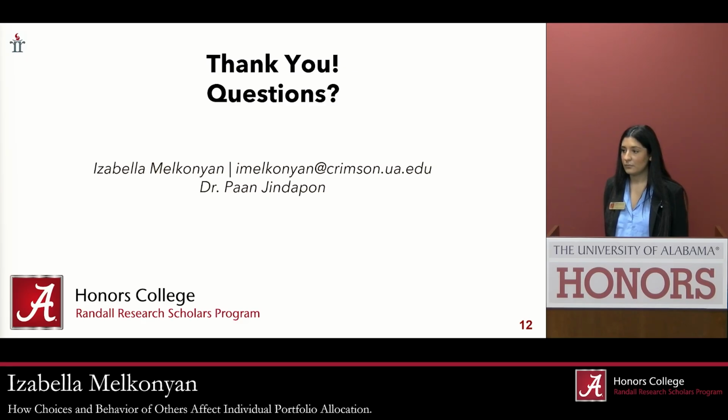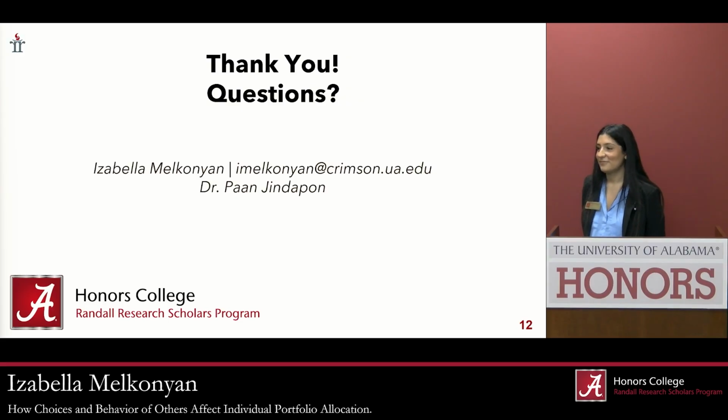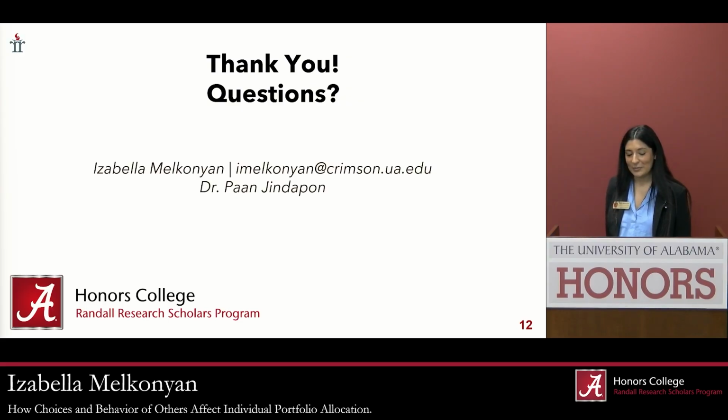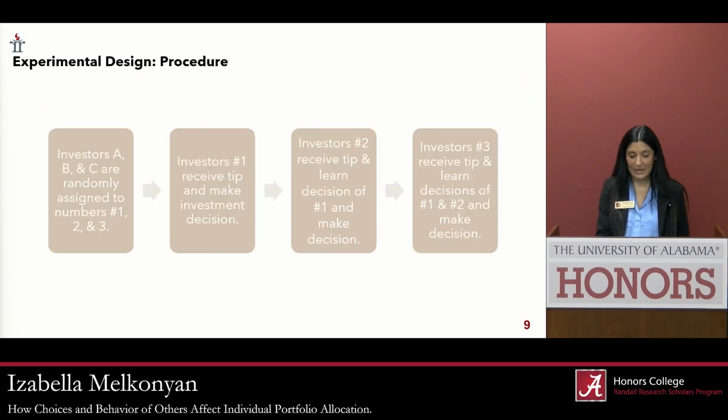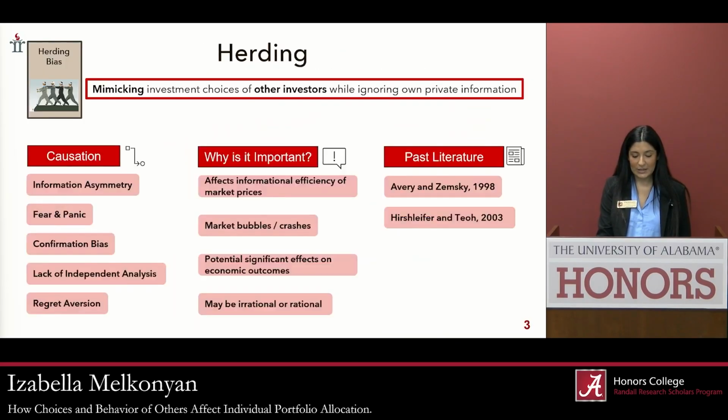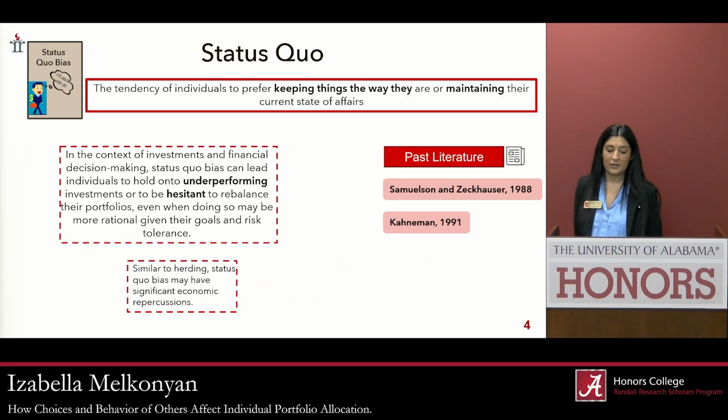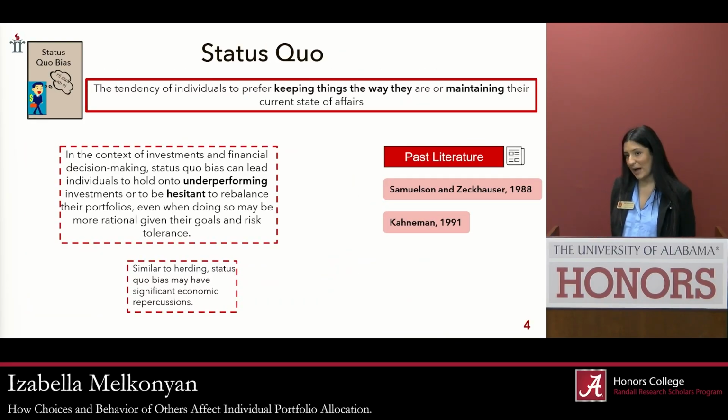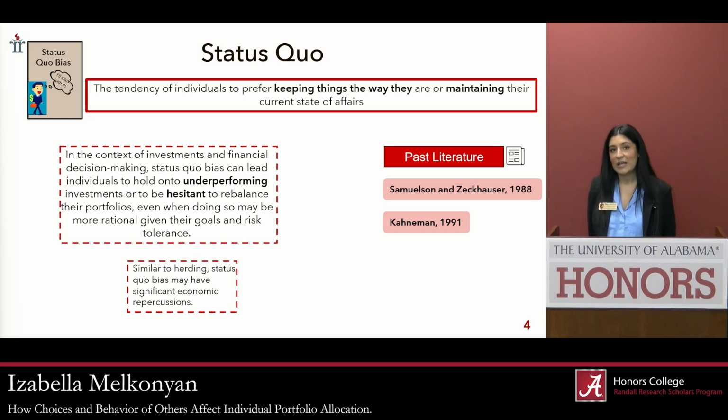How is your research contributing to more efficient financial markets? Yes, so I mentioned it in the beginning, but when investors are engaging in these psychological biases, it often is due to them being irrational. And irrational behaviors are these deviations away from standard economic theory.